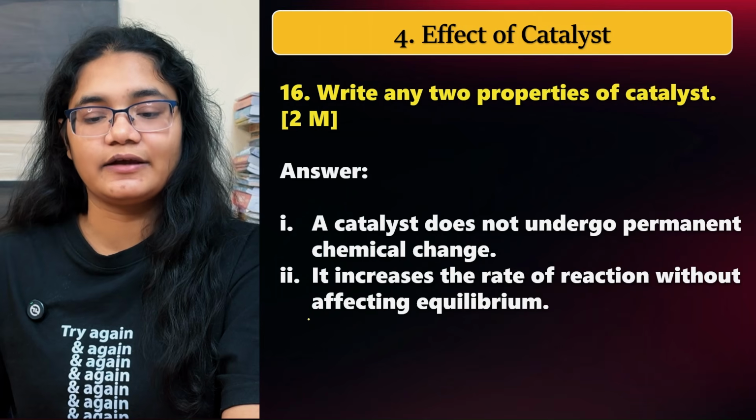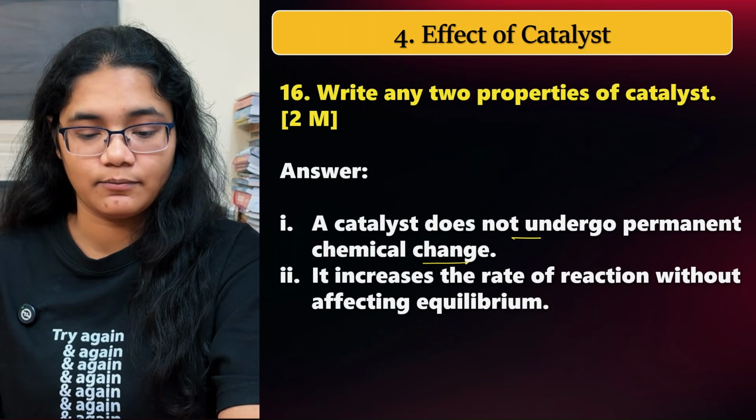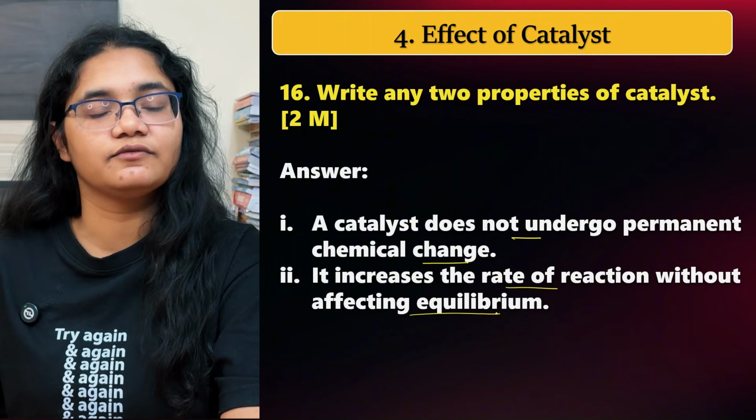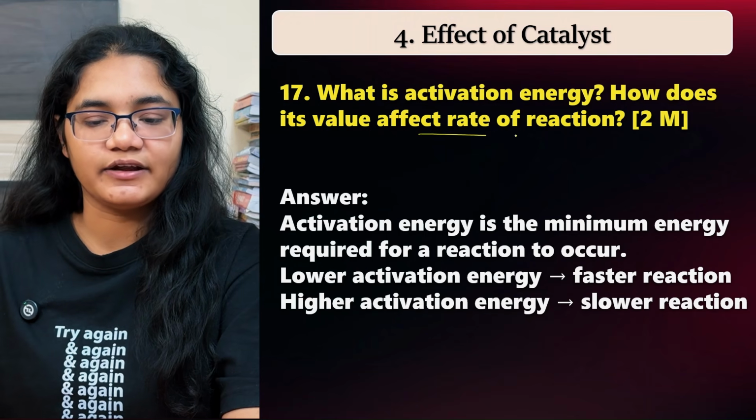Next is question number 16. Write any two properties of catalyst. A catalyst does not undergo permanent chemical change, very important, and it increases the rate of the reaction without affecting the equilibrium.